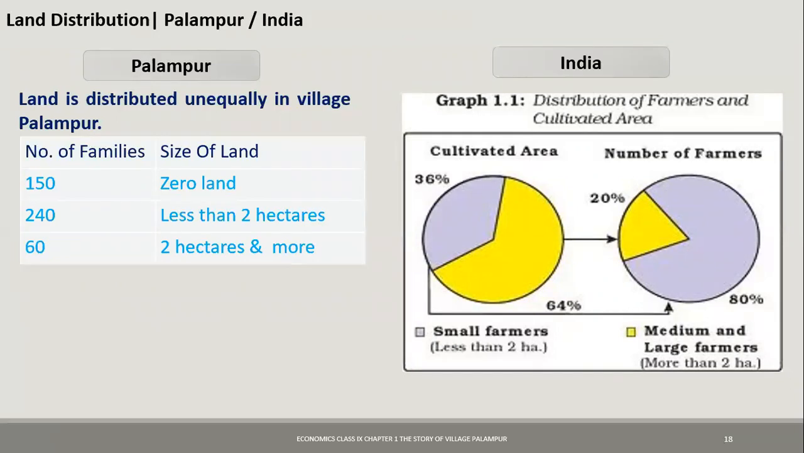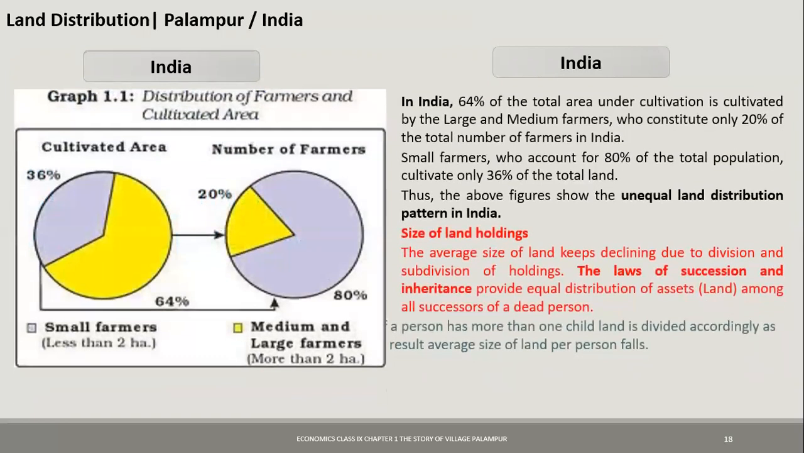That is 64% of the land belongs to 20% people. So it's quite an opposite distribution over here. So when we see in India, 64% of the total area under cultivation is cultivated by the large and medium farmers, who constitute only 20% of the total number of farmers in India. Small farmers, who account for 80% of the total population, cultivate only 36% of the total land. Thus, we see that there's unequal land distribution in India also and in Palampur also.